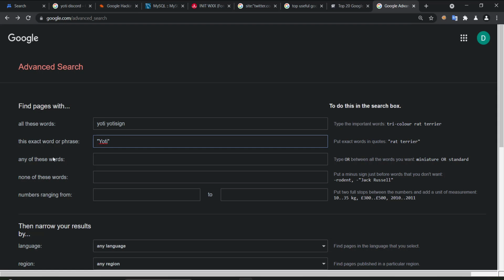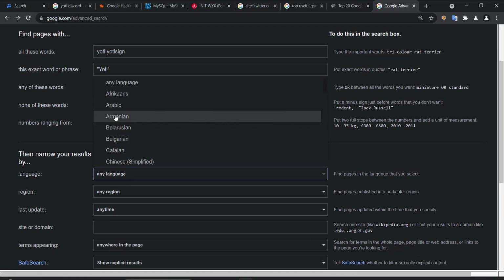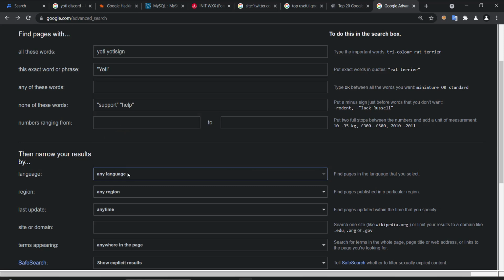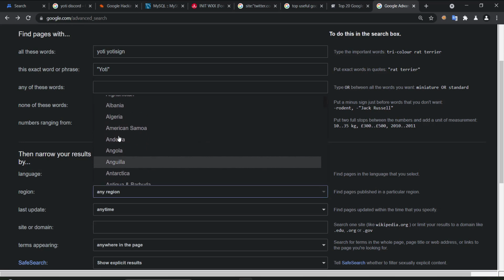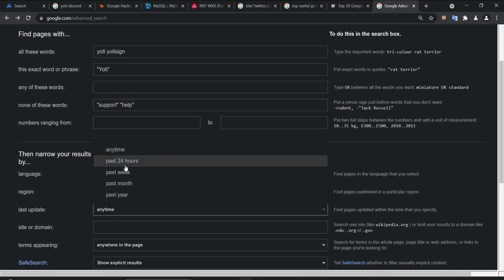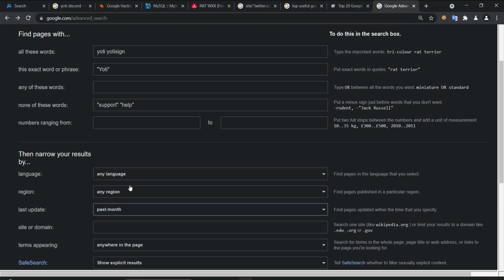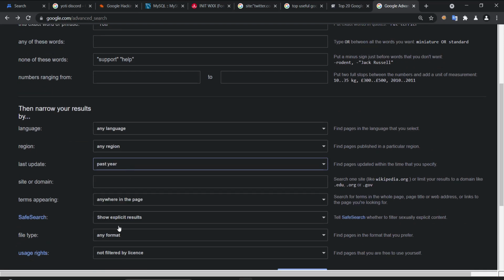Any of these words, fine. None of these words: I don't want to look for support. I don't want to look for help, because there will be documentation. For example, I don't want to look for documentation. Any language, I only need English, for example. Any region, you can specify the region. Any time, we need the past month or past year, so we can avoid old results.